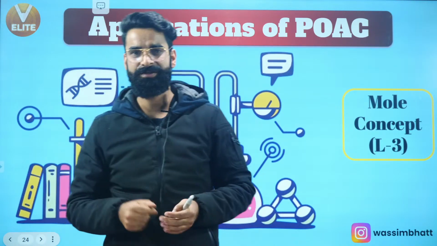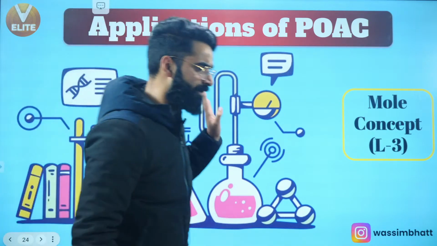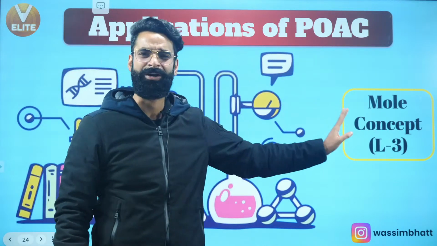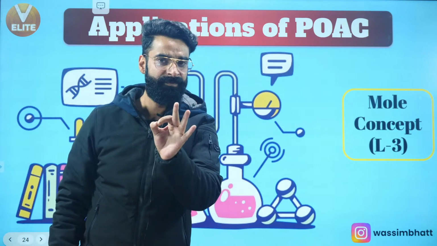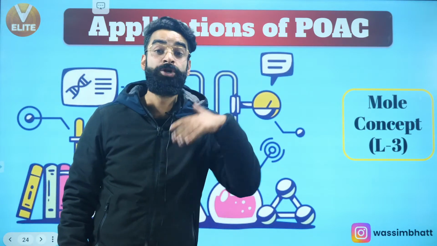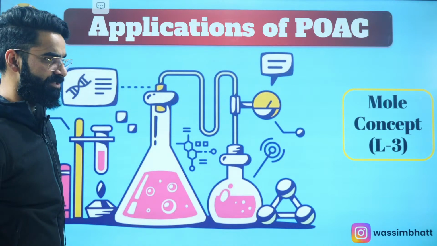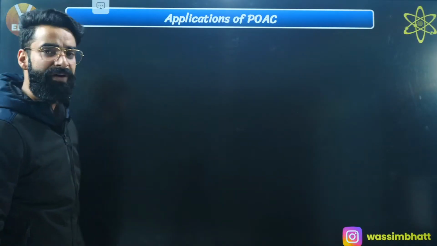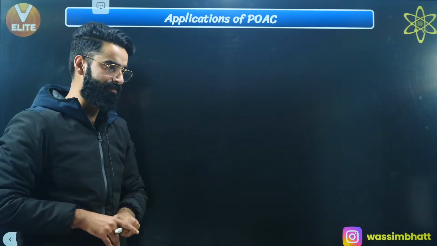For those reactions, we prefer the POAC method, which is the principle of atom conservation. So where do we use this POAC method? I'm not going to use it all the time in all the equations. No way. I'm going to use it in those reactions which we won't be able to balance, which are really difficult to balance, which cannot be balanced, right? In those reactions, I'll be using the principle of atomic conservation method. So let's see exactly how we solve the equations by means of this POAC method, right?